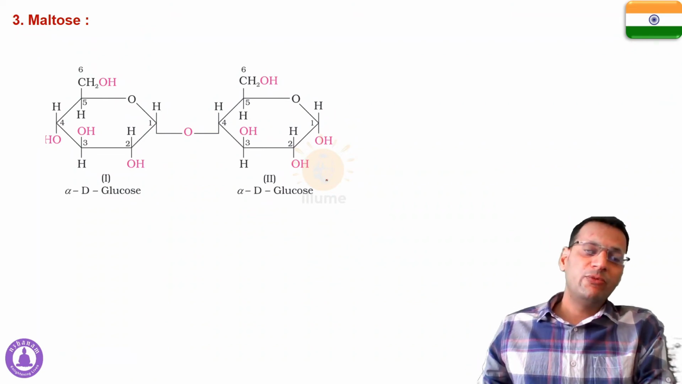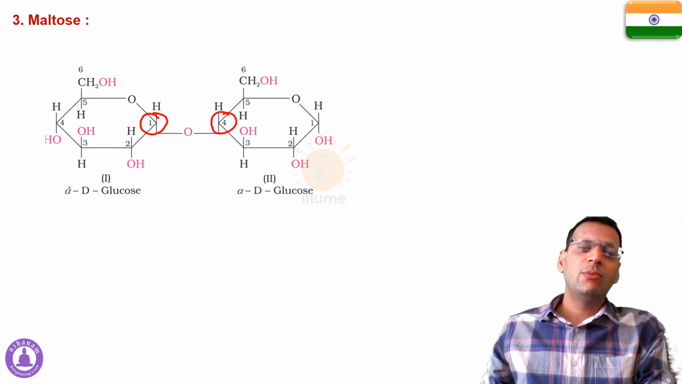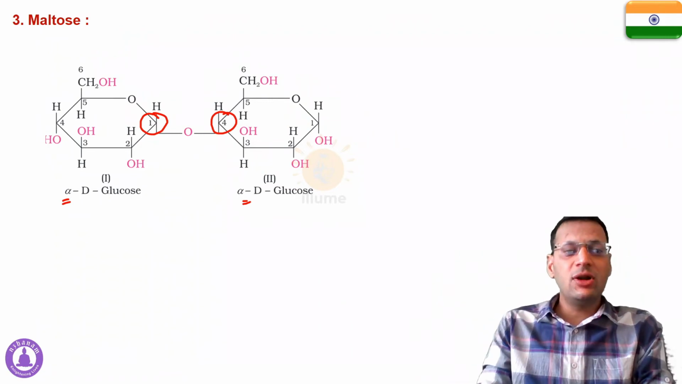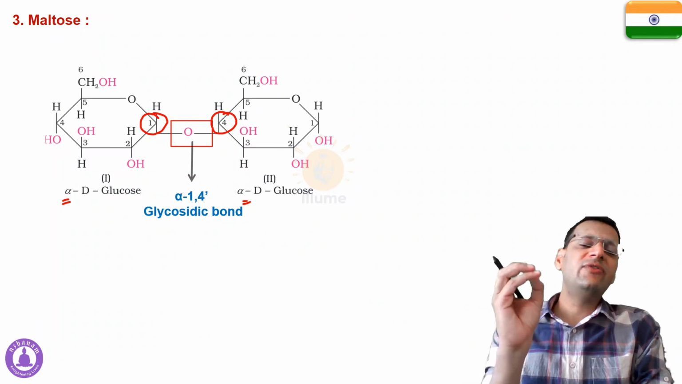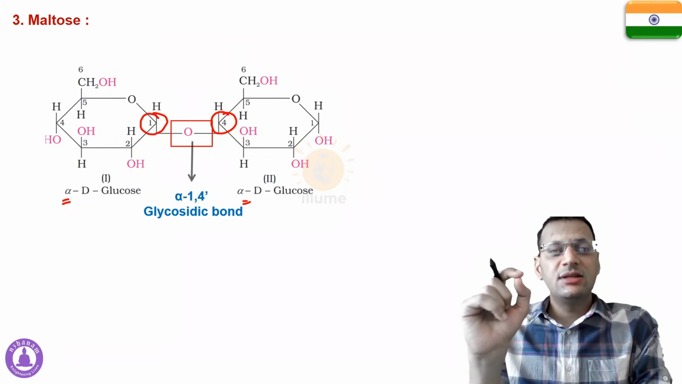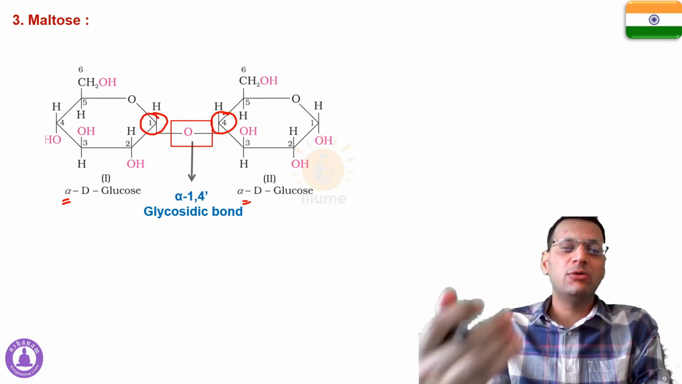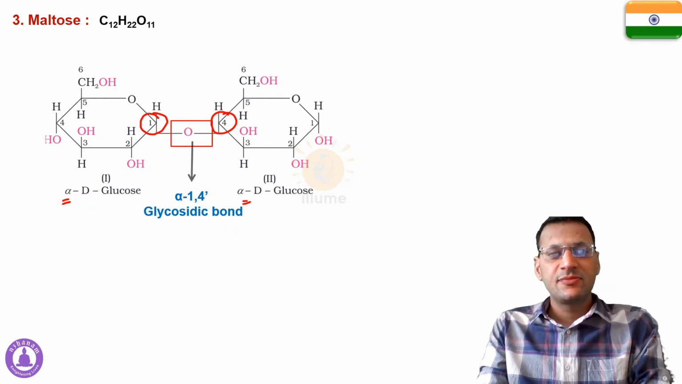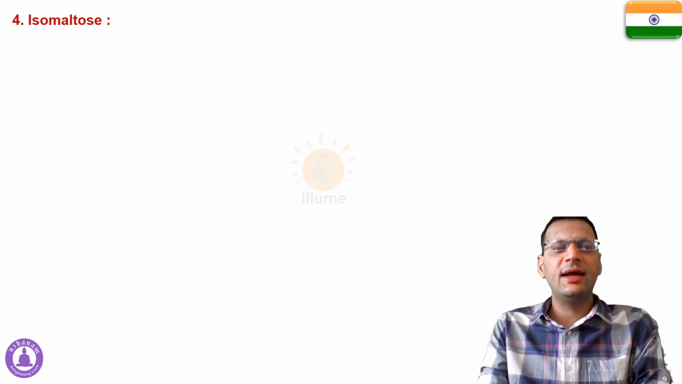And which carbons are involved in the reaction? In this case the first carbon, and in this case the fourth carbon. Both the molecules are in alpha form, so this bond is called an alpha 1,4 glycosidic bond. See, that's a very easy task. All you need to remember is which carbons are involved in the bond formation, and that's how the bonds are named. Again, the chemical formula would be the same, C12H22O11.